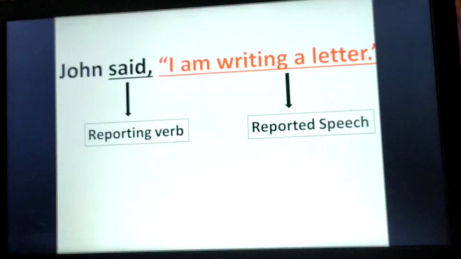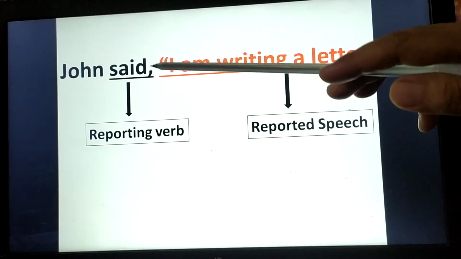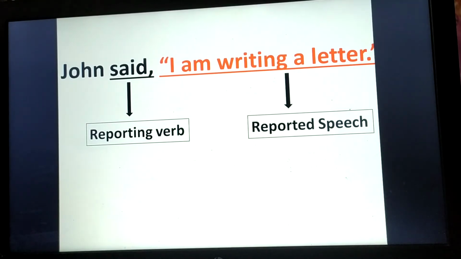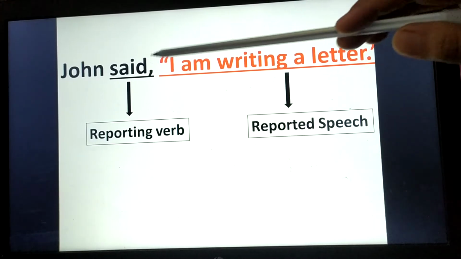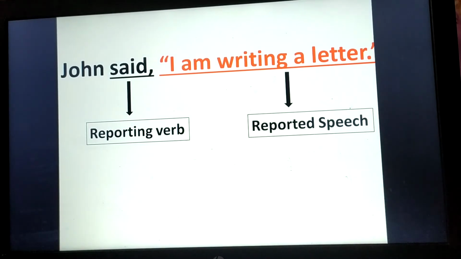Verbs like said to, said, told, says, etc. in the sentence which come before the comma are called reporting verbs, right? But if I take it completely, John said, we will call it reporting speech. John said is the reporting speech, said is the reporting verb.